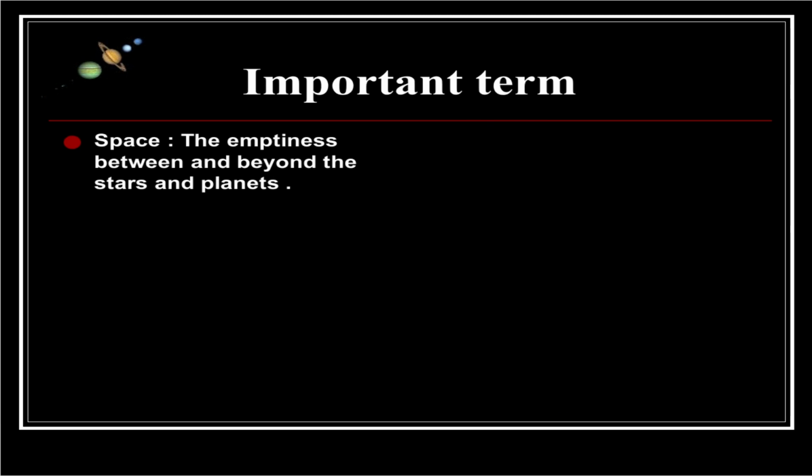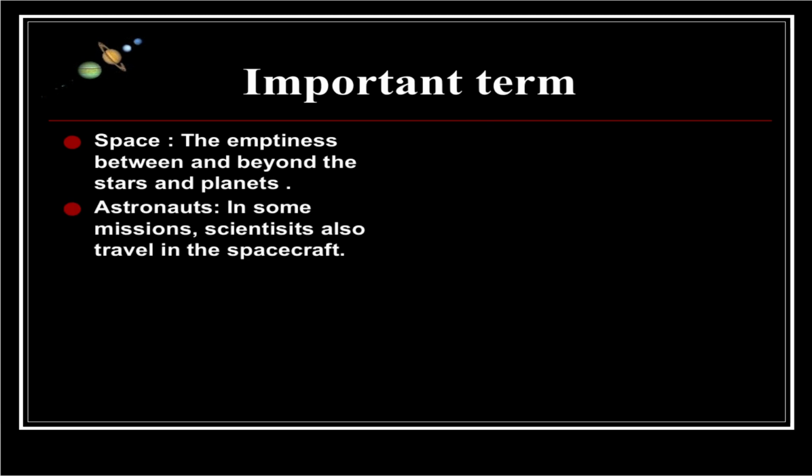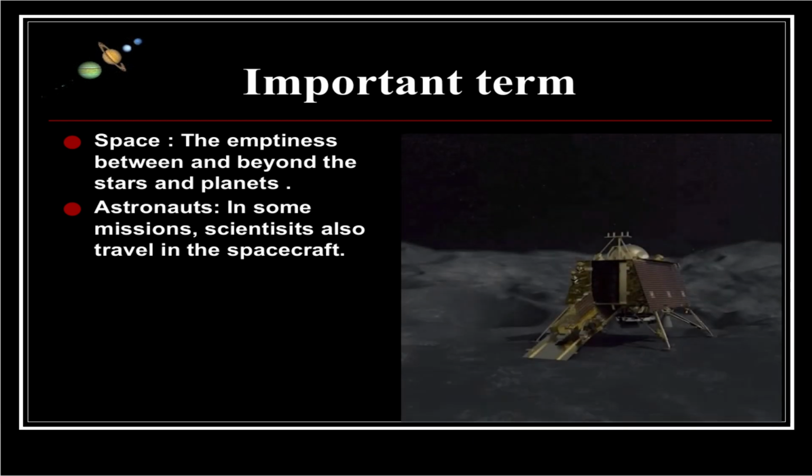Important terms you have to know. Space. What is space? The emptiness between and beyond the stars and planets. What is an astronaut? In some missions, scientists also travel in the spacecraft. That scientist is called an astronaut.